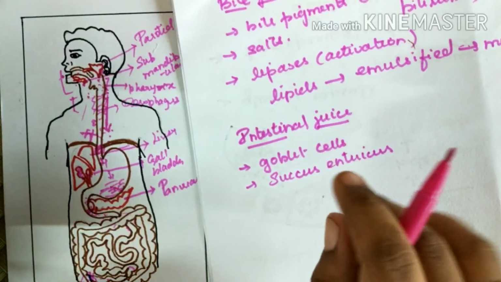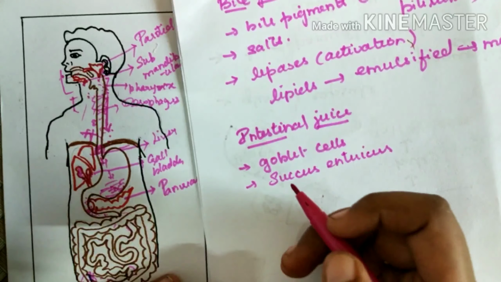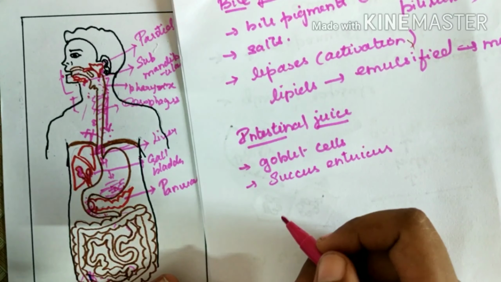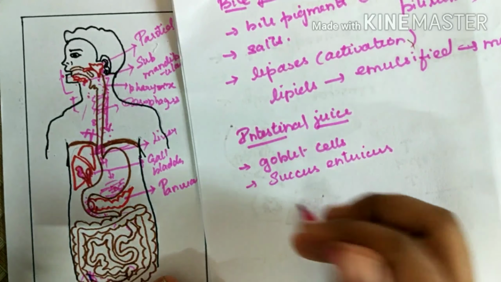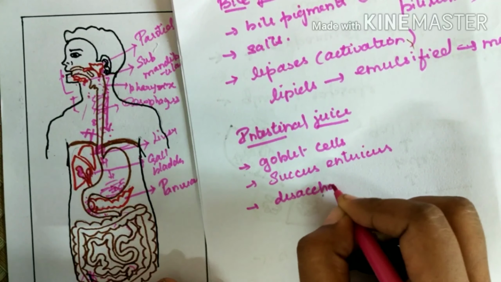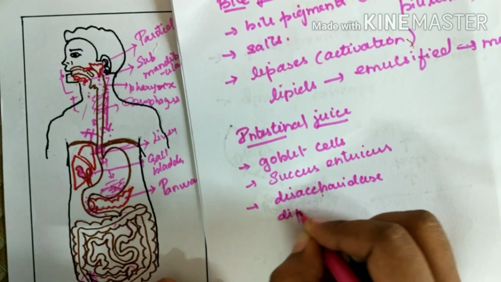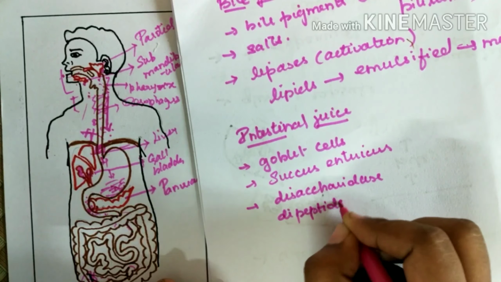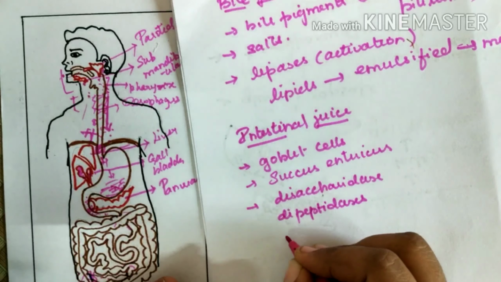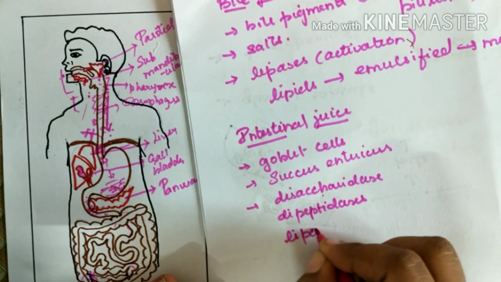This juice contains a variety of enzymes like disaccharidases, dipeptidases, lipases, and nucleosidases.